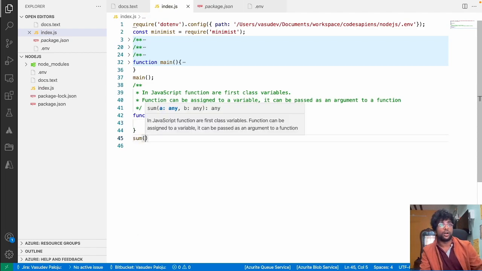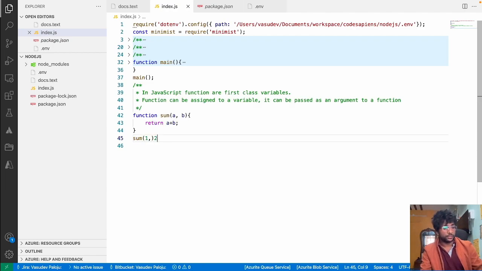Now when you call this function with 1 comma 2, this function is going to be executed. So this is called function definition, and this is function invoke.